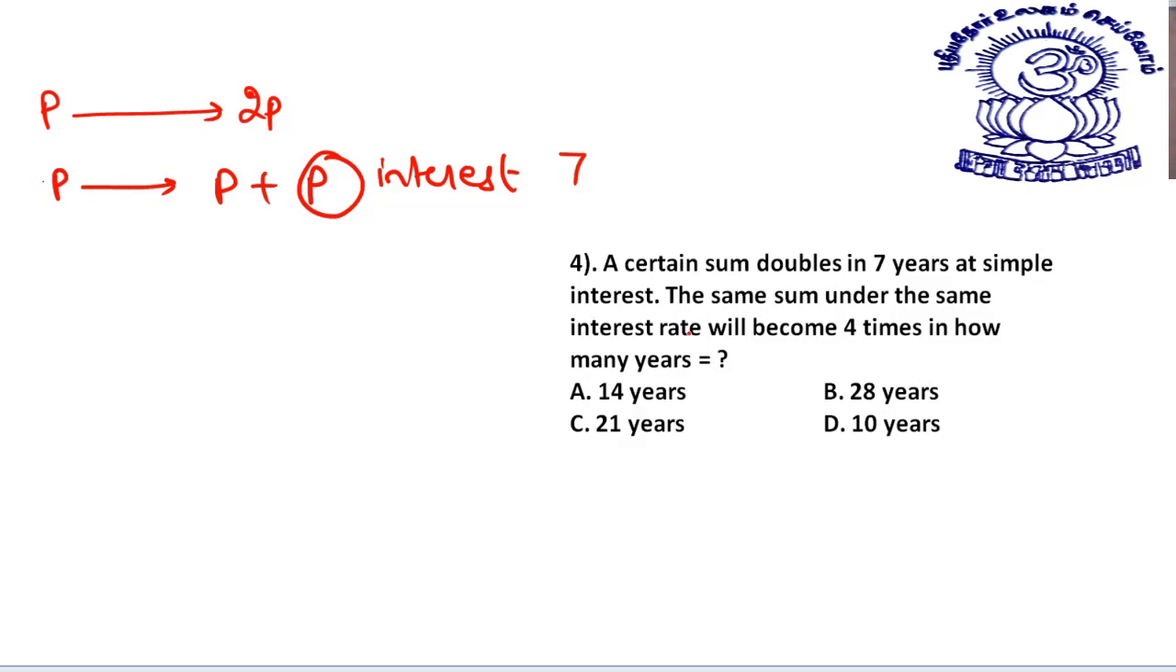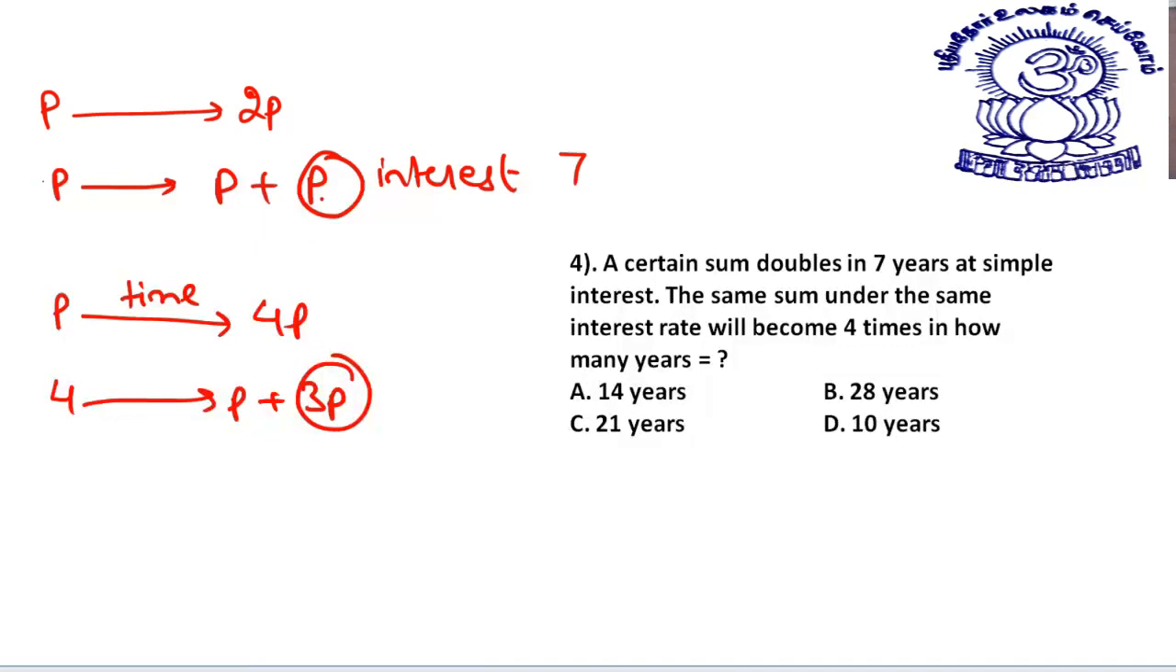Now you need to make it four times. So P to 4P you require the time. P to 4P means P plus 3P. You just need to focus on this thing and this thing. So if you earn P rupees in 7 years, you will earn 3P rupees in 3 into 7, which is equal to 21 years. So easily done, my dear friends.